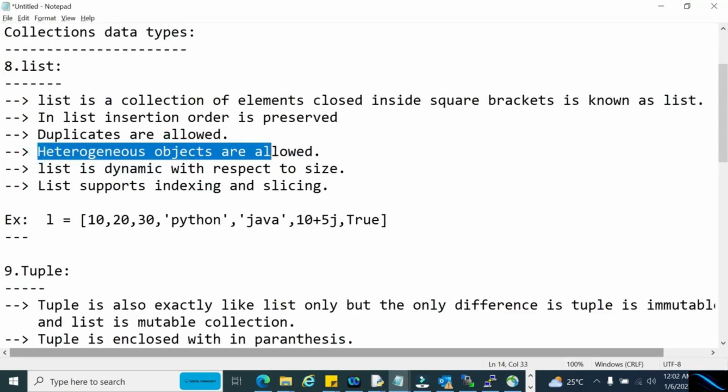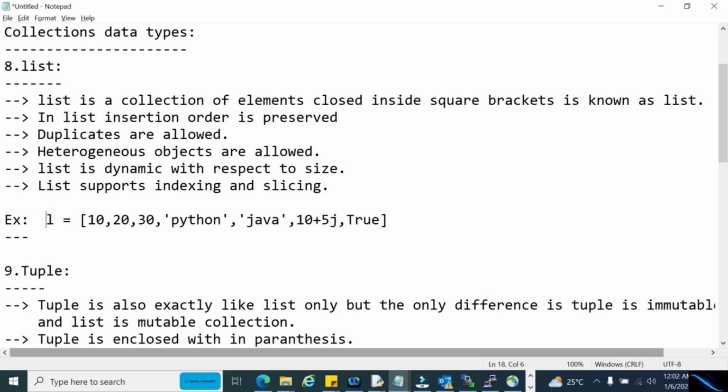Next point is that heterogeneous objects are allowed. That means in a list there is no compulsion that every time we need to enter only one type of data. It's not mandatory that we enter only numbers or only strings or only boolean values. Now we have the luxury to enter any kind of data type which we want.